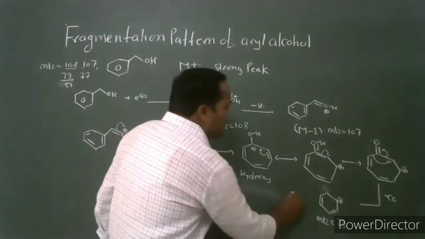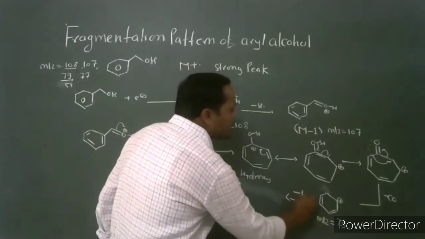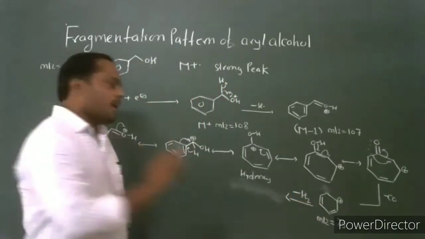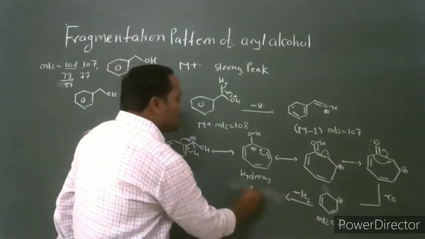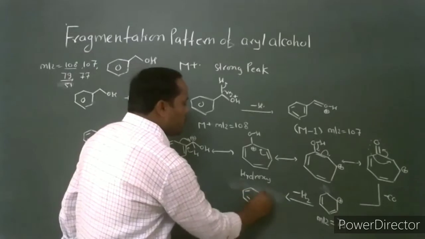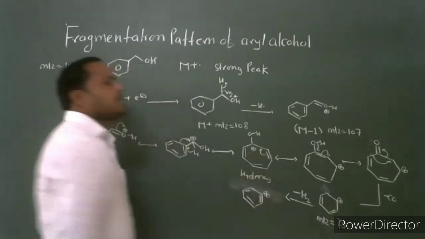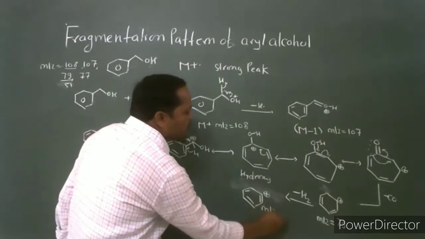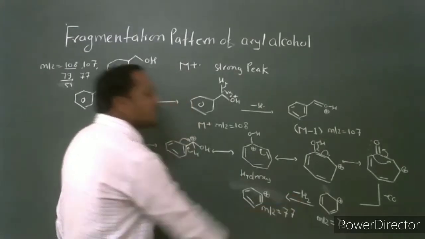Further, this cyclohexadienyl cation undergoes loss of a hydrogen molecule to give the phenyl cation. This phenyl cation has mass to charge ratio 77.